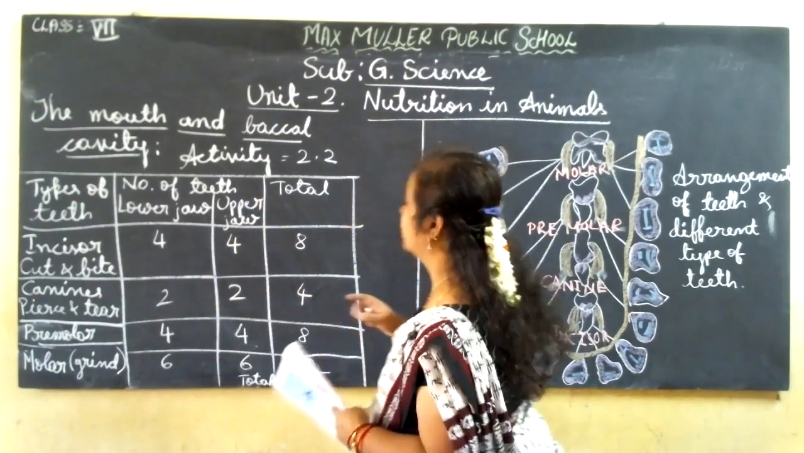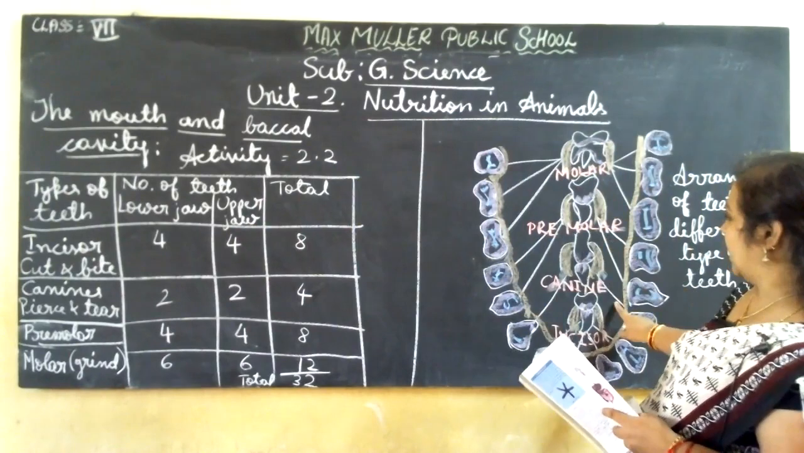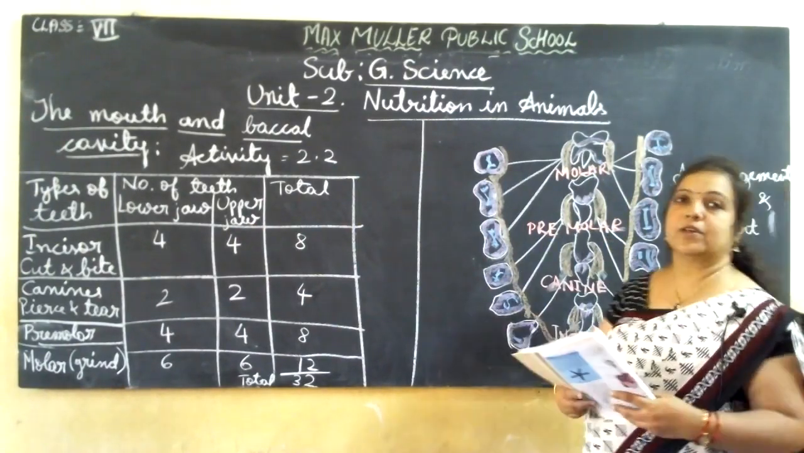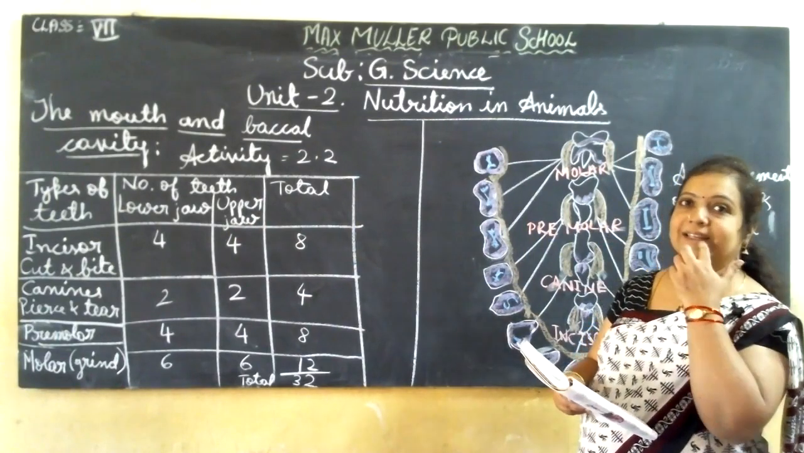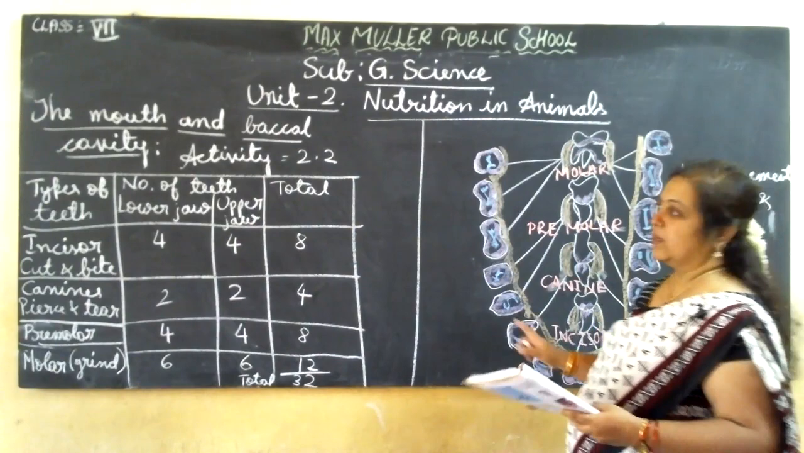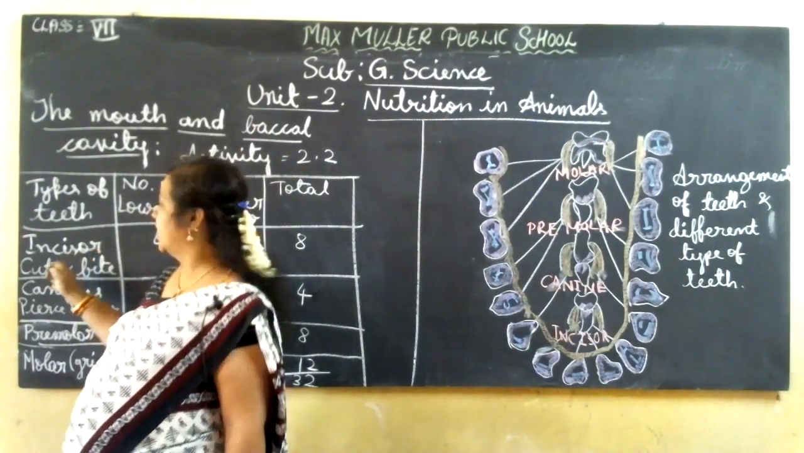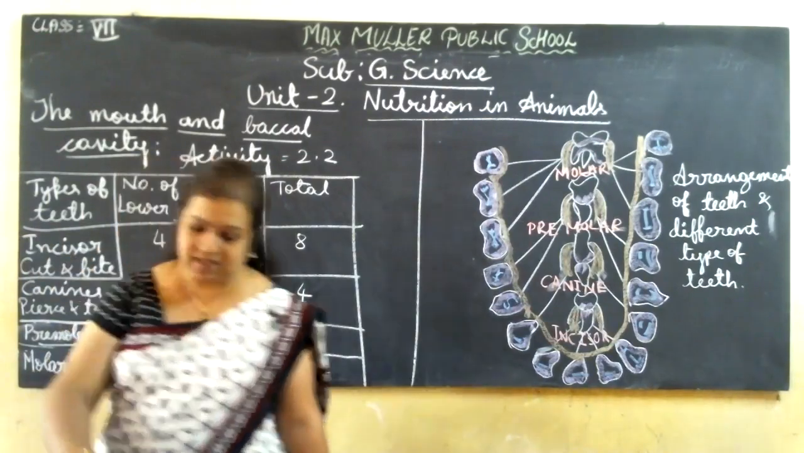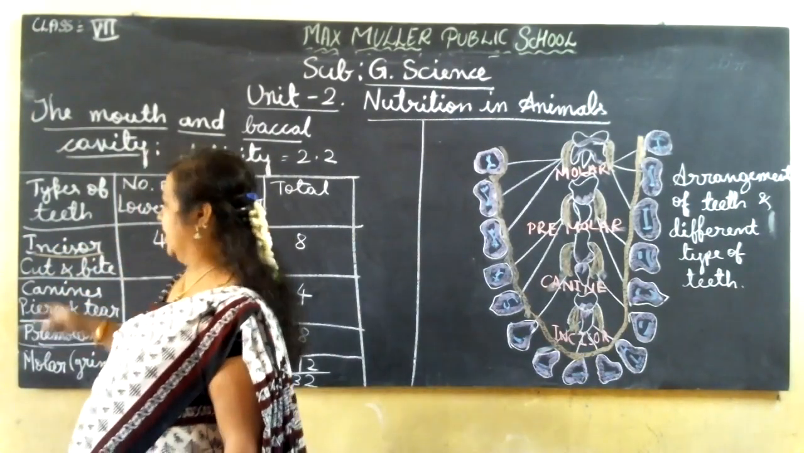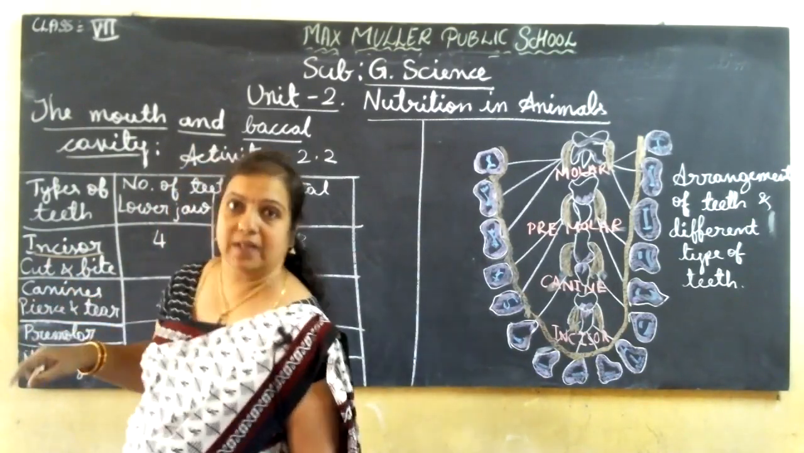We have 4 types of teeth here: molar, premolar, canine and incisors. When you open your mouth, what you see are the front teeth. These are incisors. In your textbook they have not given this incisors column. They have only given the function of the first type, what work it will do.